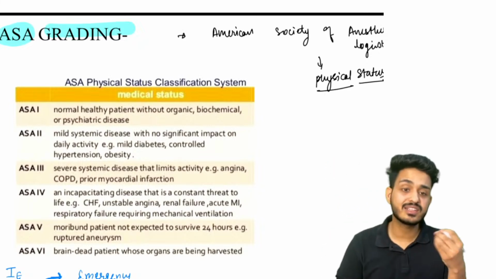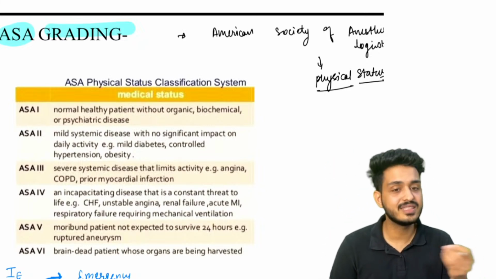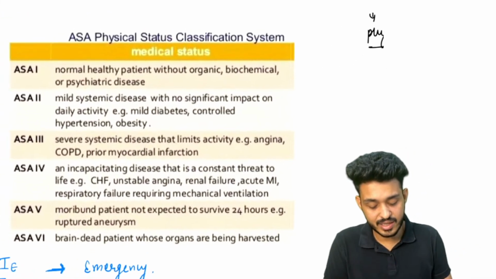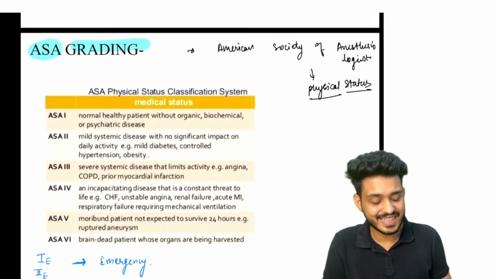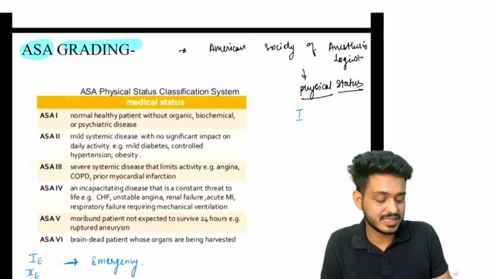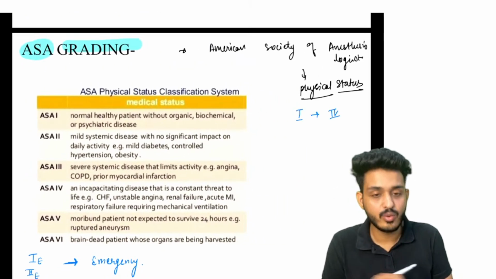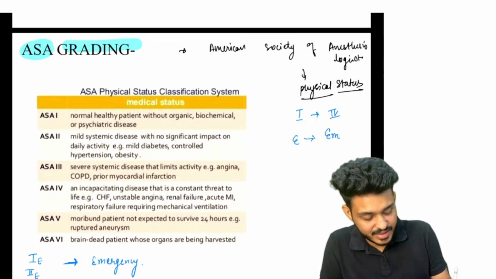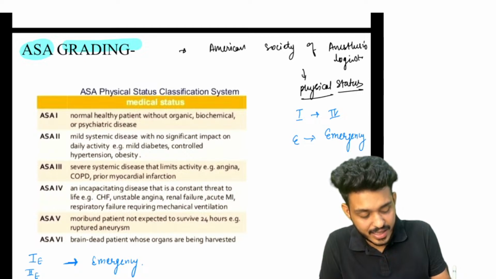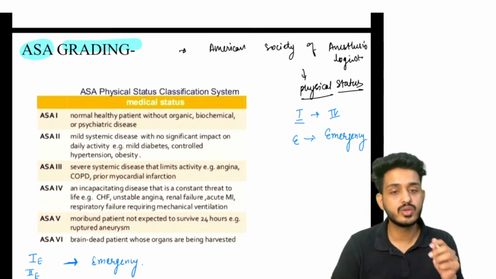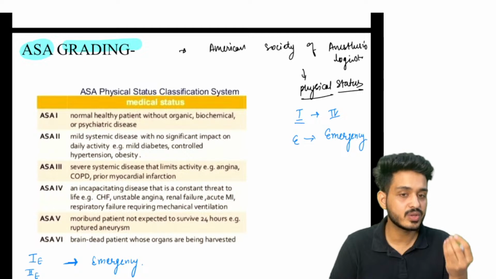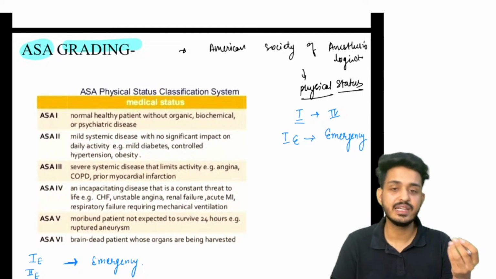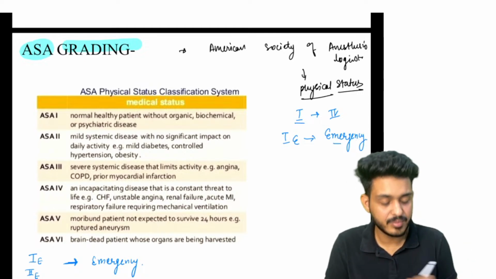Everything we are talking about is in respect to surgery. Anesthesia and surgery work together, right? So we have divided ASA grading into 6 classes, 1 to 6. If we add E, that means emergency. Classes 1 to 6 are for elective surgery, and if I talk about 1E, 2E, 3E, 4E, that is for emergency surgeries.